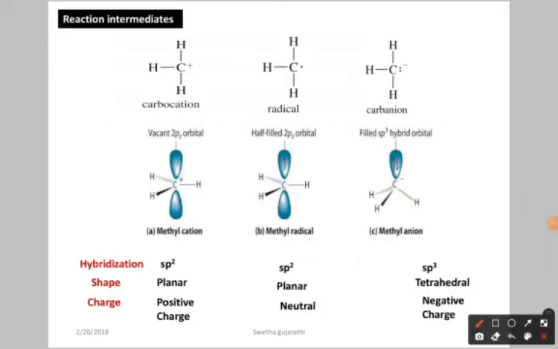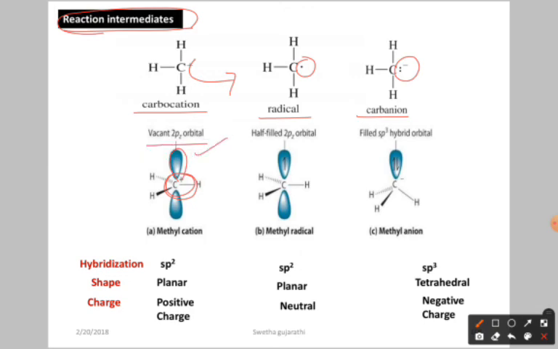Here carbocations, carbanions, and free radicals are all called reaction intermediates, because they form in between the reactions. That's why it is called a reaction intermediate. Now let us see the shapes. Here is a carbocation. This is a carbon radical, because we have only a single electron. A carbanion has one pair of electrons. As you know very well, carbon's valency is 4, with 4 hybrid orbitals, and it is going to lose a pair of electrons, isn't it? So here we have one vacant 2pz orbital.